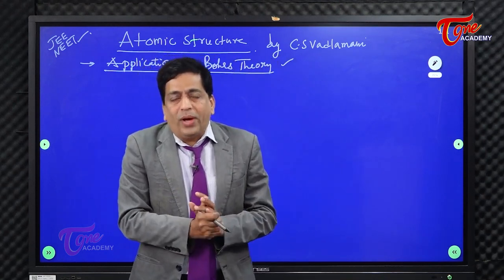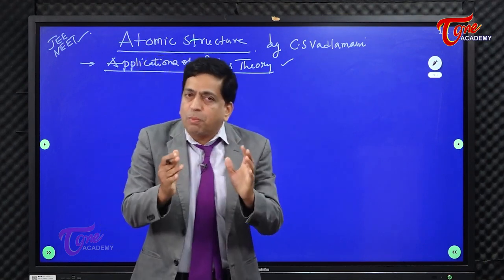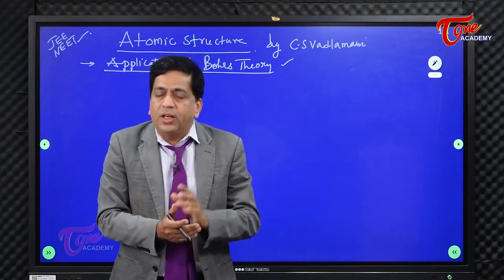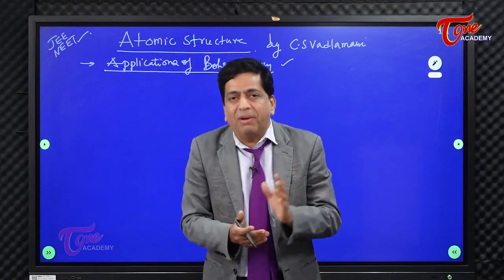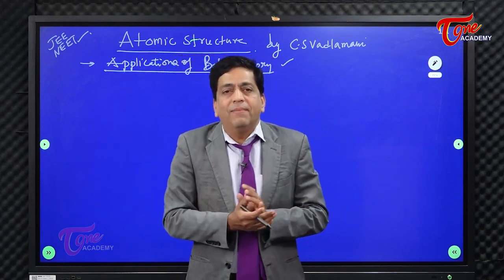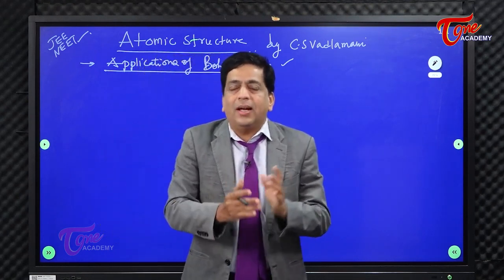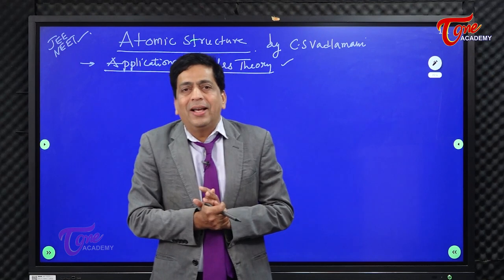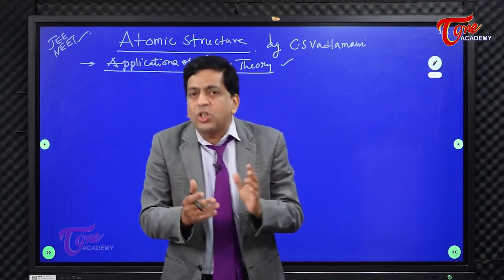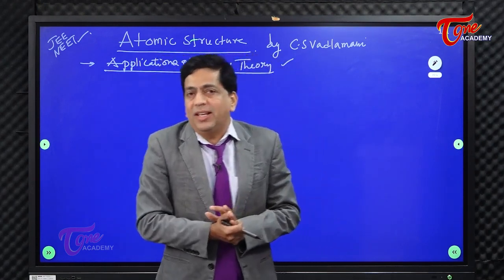Mind you, the very challenge before Bohr was explaining the stability of the atom itself. The theory earlier prevailing stated that the electrons moving around the nucleus lose energy continuously and finally collapse into the nucleus, and the atom as a whole collapses. There were absolutely no theories prevailing at that time to explain the stability of the atom before Bohr stepped in. That's what we were discussing yesterday.